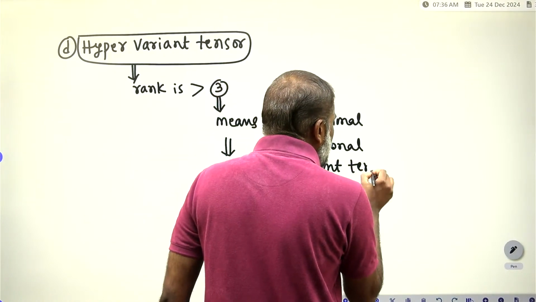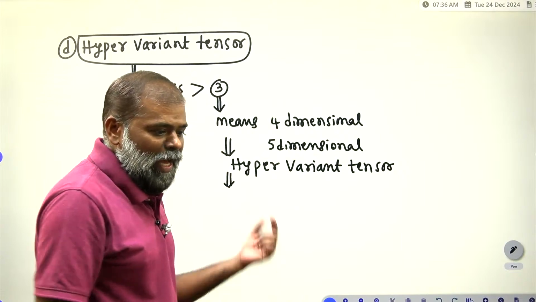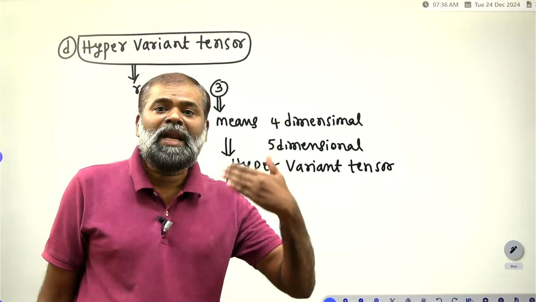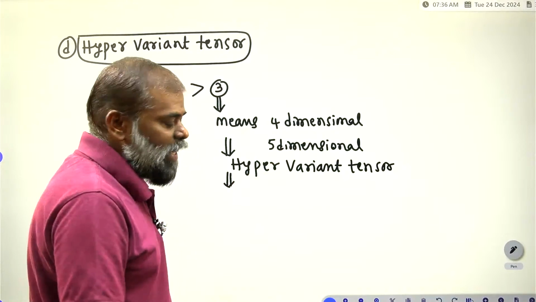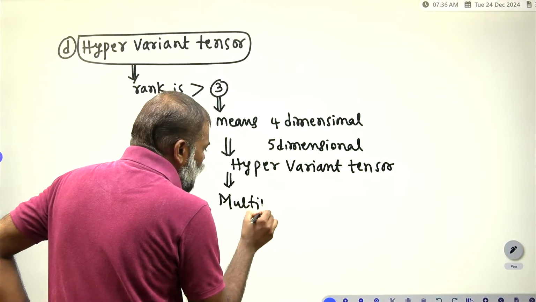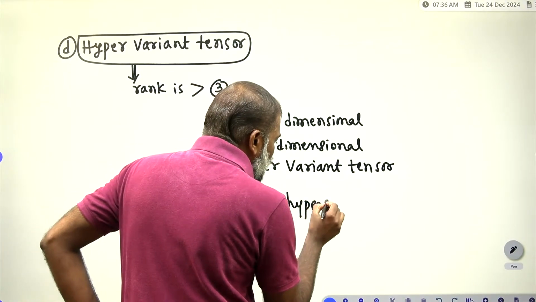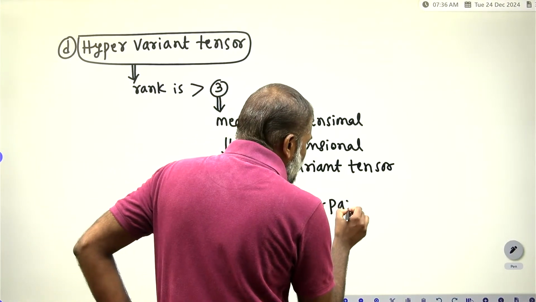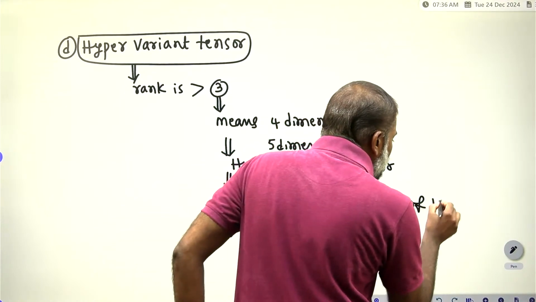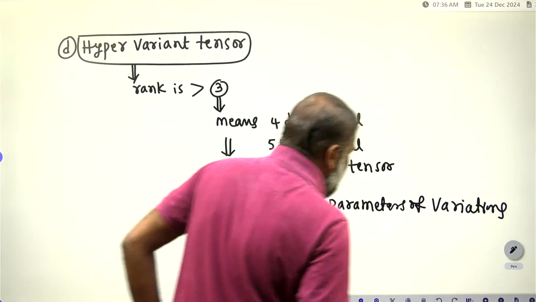In a hypervariant tensor, what is existing? Multiple hyperparameters of variations are there.